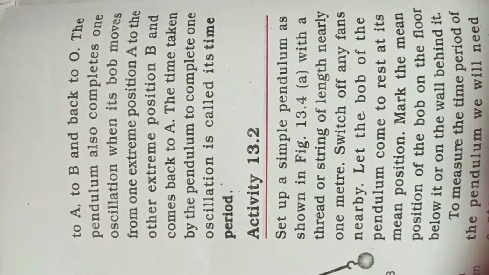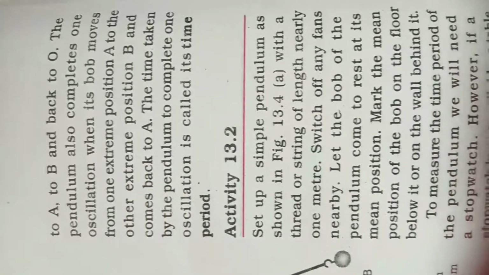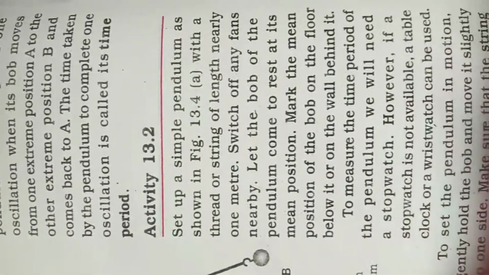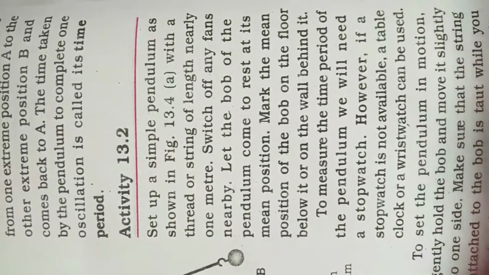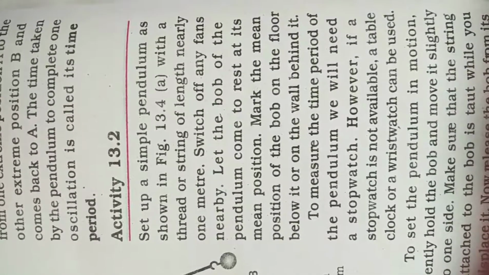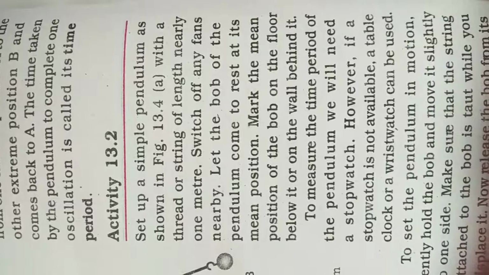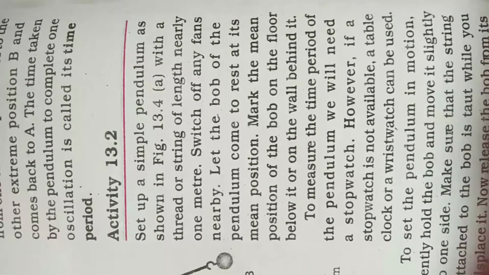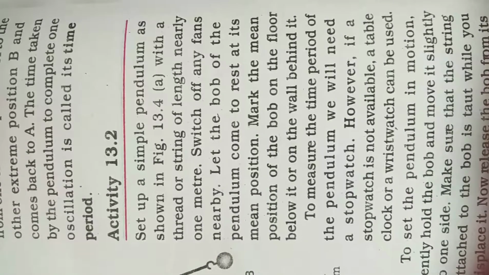So here one activity is given to you. Set up a simple pendulum as shown in the figure with a thread or string of length nearly 1 meter. Switch off any fan nearby. Let the bob of the pendulum come to rest at its mean position, that is 0. Mark the mean position of the bob on the floor below it or on the wall behind it.